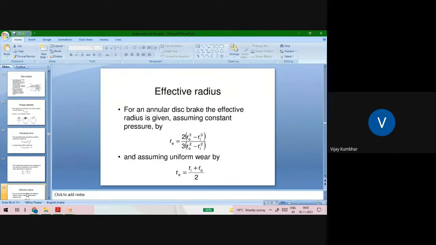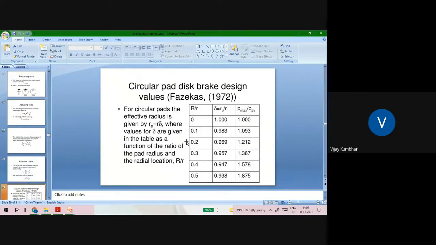By assuming uniform wear, the effective radius can be calculated as Re = (Ri + Ro) / 2. Then this is the ratio of capital R to small r, then delta = Re / R, then Pmax upon Paverage. While designing, we can assume this particular value for this brake.